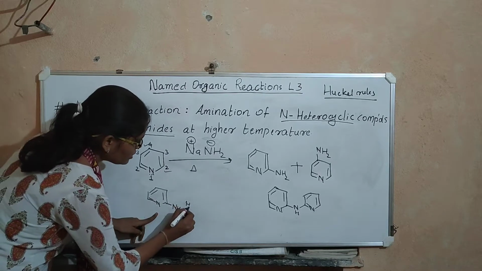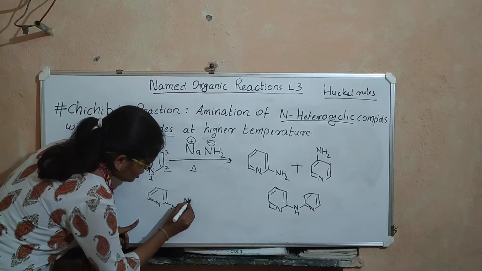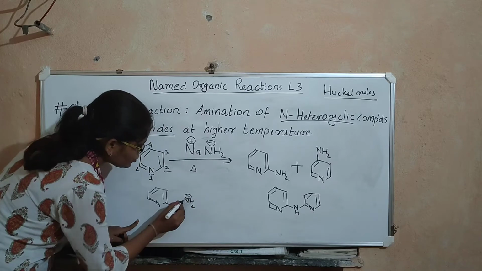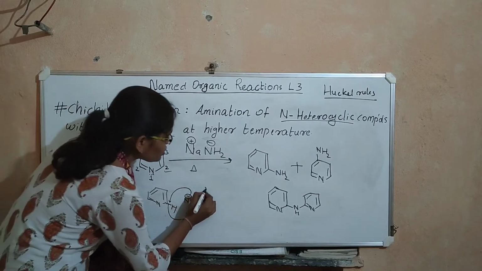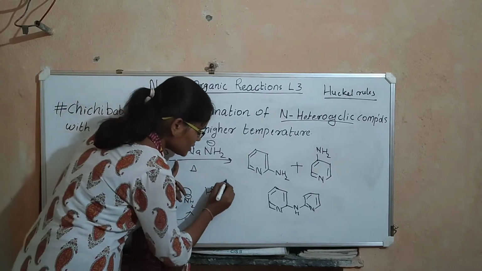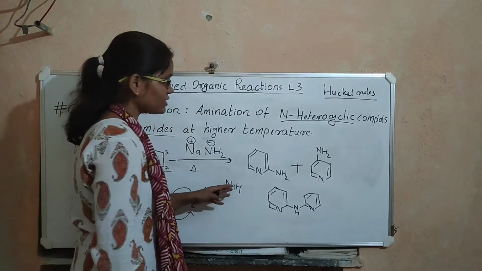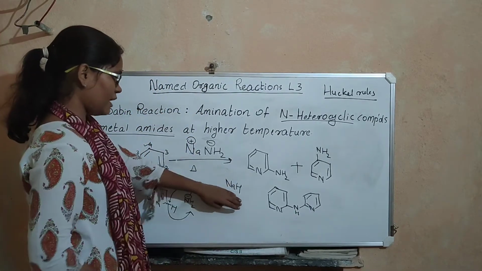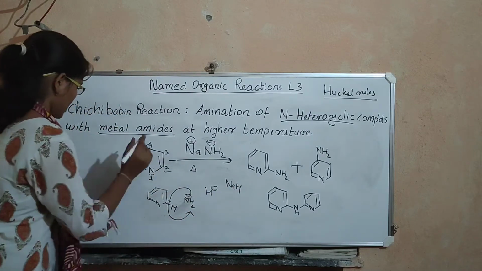So that hydride, let me show it. This NH2 minus will come and attack this position and this hydride will go away. This hydride will combine with this Na plus to form NaH, sodium hydride. We know that sodium hydride is a very strong base. Now you have sodium hydride in the reaction mixture, you have pyridine, and let me list it here.